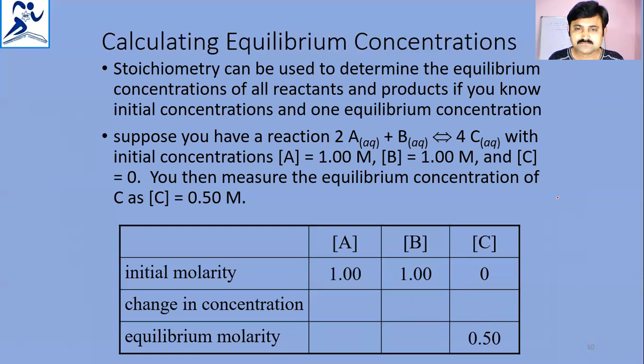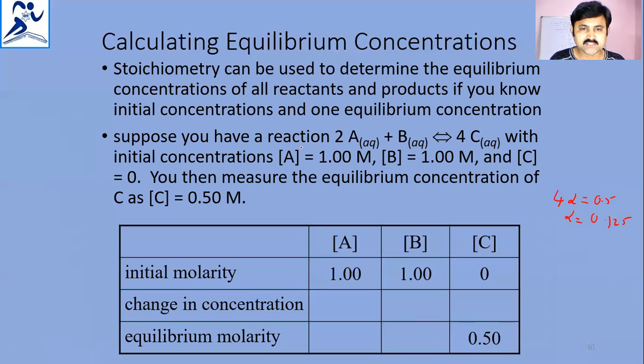Why? Because the 4 alpha, as I told, is equal to 0.5. Then what is alpha? I'll give you the clarity about that. Alpha is 0.5 divided by 4, that is 0.125.